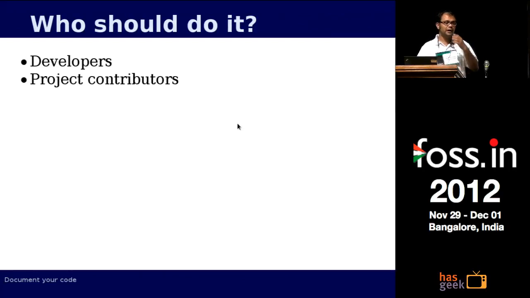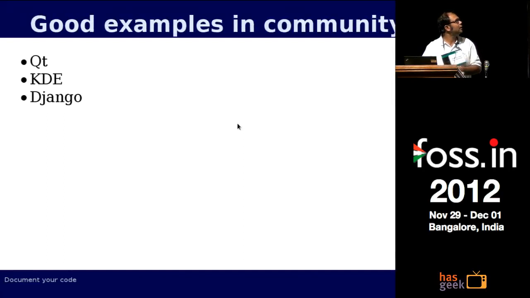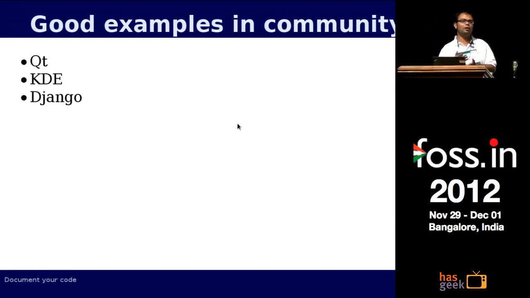We already have some very big examples of this. If you see the Qt documentation, the KDE documentation, or even Django, a Python project, you will find that the upstream developers, the people who actually wrote those classes, write the documentation for the same API. In Django, I know for sure, you cannot submit a patch without a documentation update. If you are changing anything in any API, or adding a new API or call details, you should submit the documentation patch with your normal code patch. That makes sure your documentation is always updated.